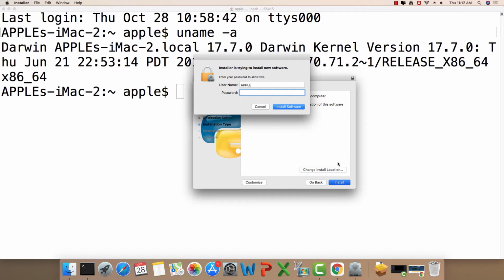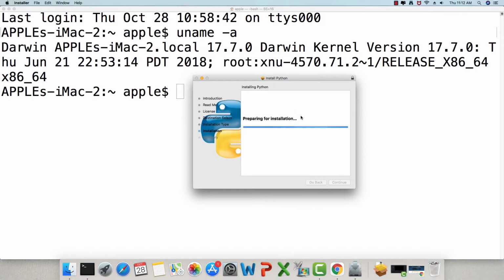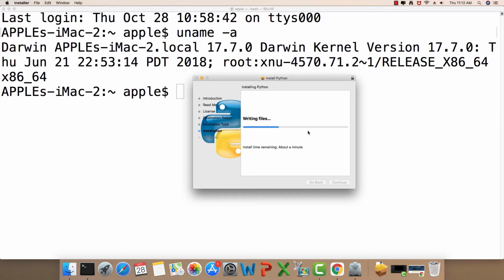And see, it asks you for the admin password. So I'm just going to go ahead and enter my password. And yes, it is now copying the files from this installation package to the local disk. It is going to take quite a while. Let us wait. It won't take a lot of time.